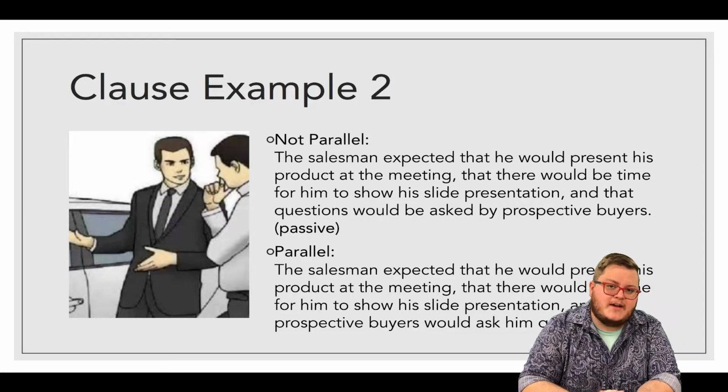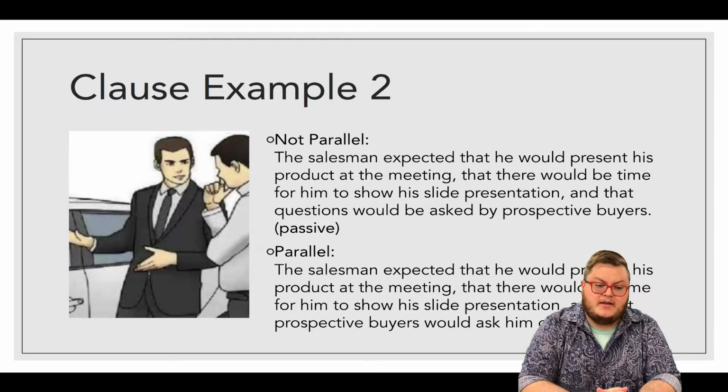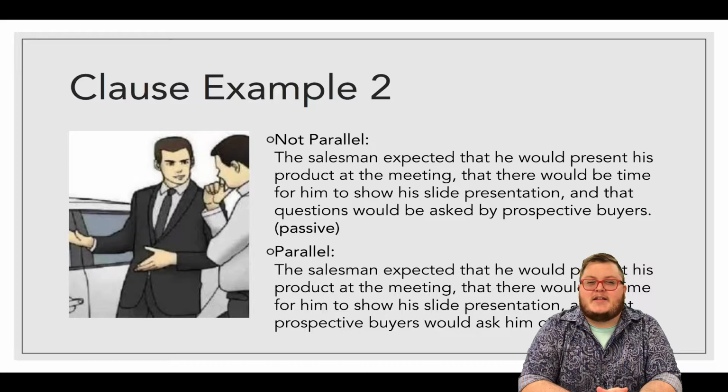Let's use another example for clause. Maybe you're looking at a salesman. So, if it's not parallel, it would be the salesman expected that he would present his product at the meeting, that there would be time for him to show his slide presentation, and that questions would be asked by prospective buyers. That's passive because it's past tense, asked.